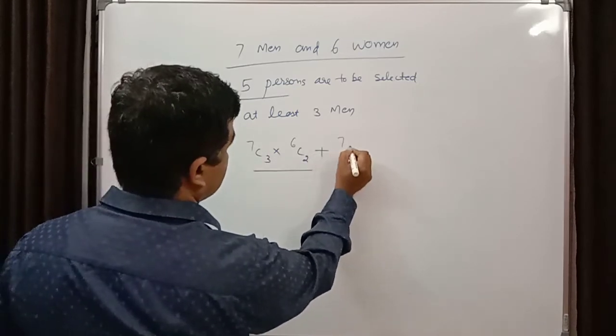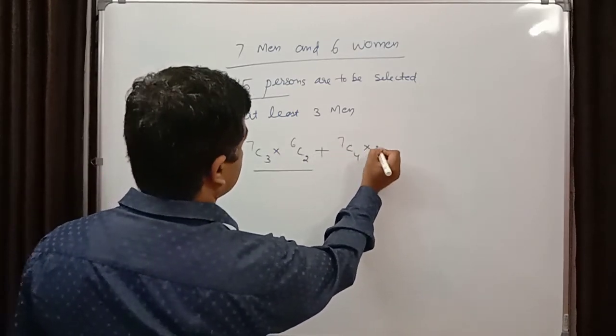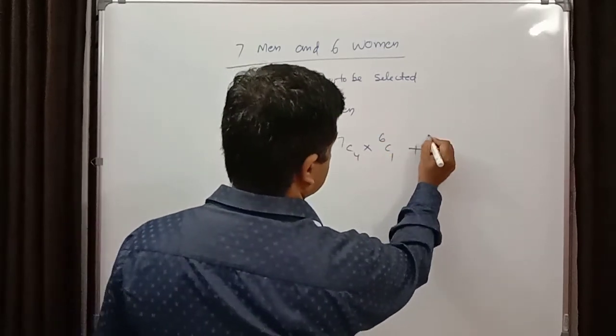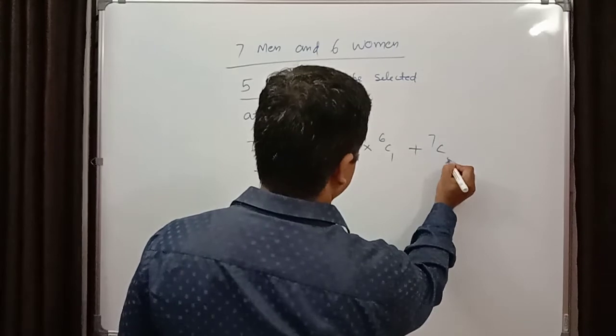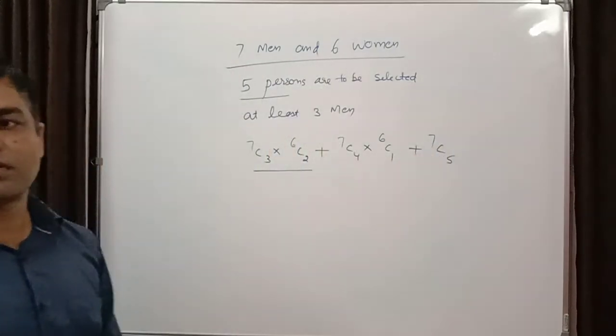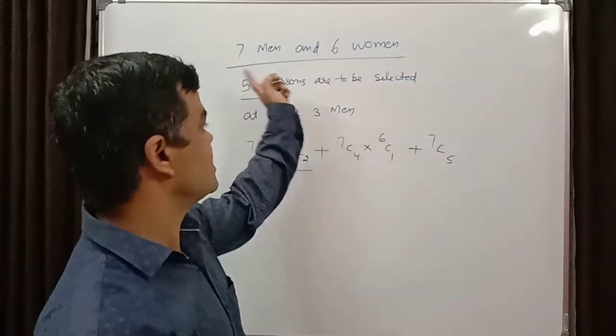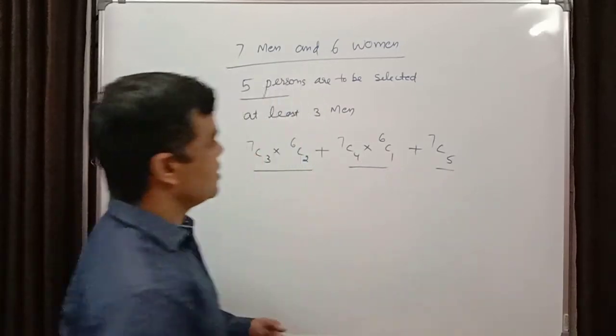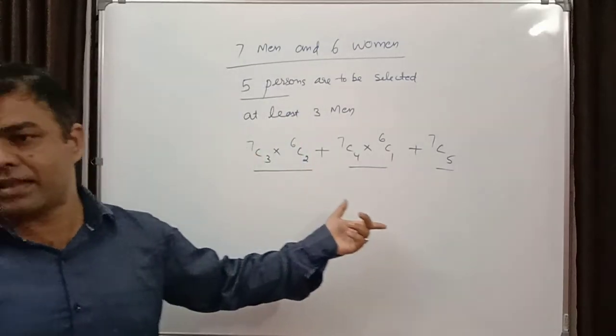Then 7C4 into 6C1, plus 7C5, where all 5 men are selected. You solve this and you will get the answer.